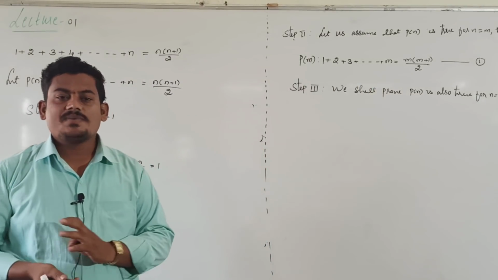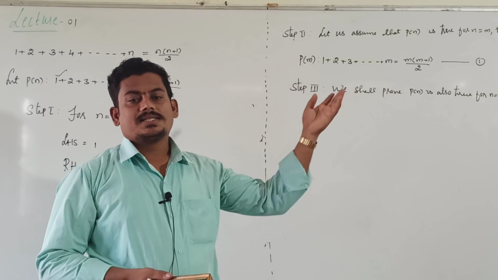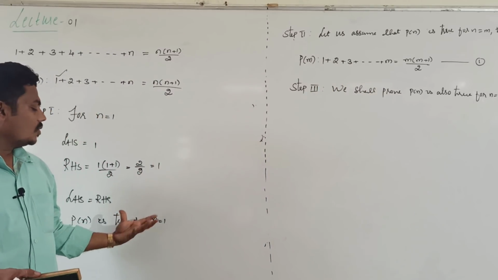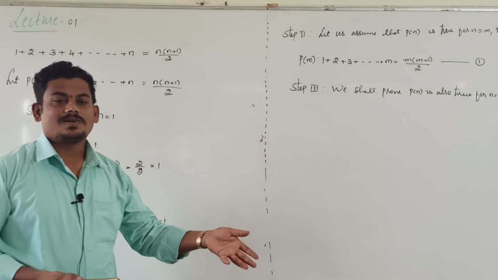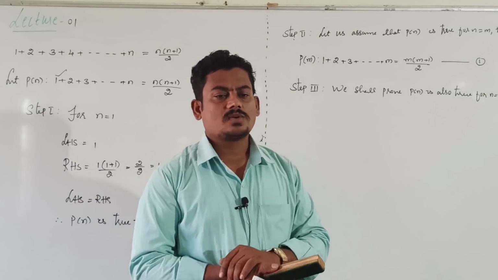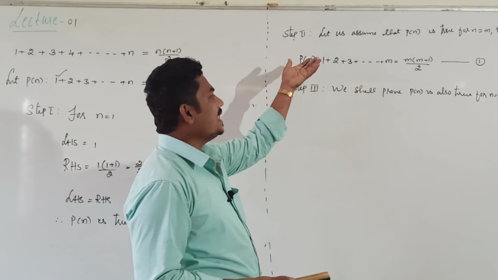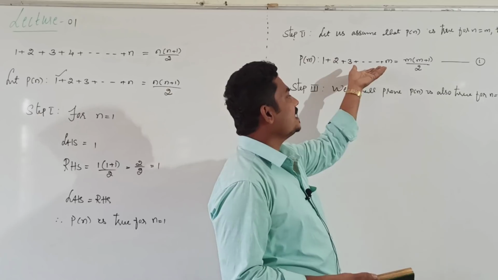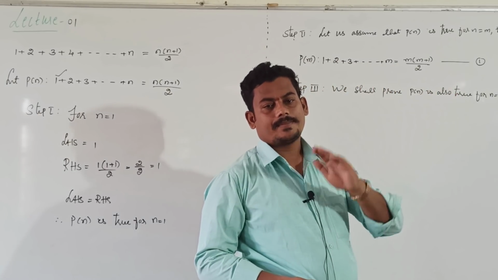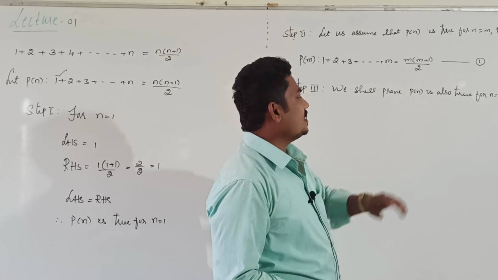N equal to 1 is already verified. It is true for 2, 3, 4, and 5. No need to write for each of them, just write for 1. For any natural number it is true. So take in general a natural number m. It is also true for n equal to m. M is any natural number.